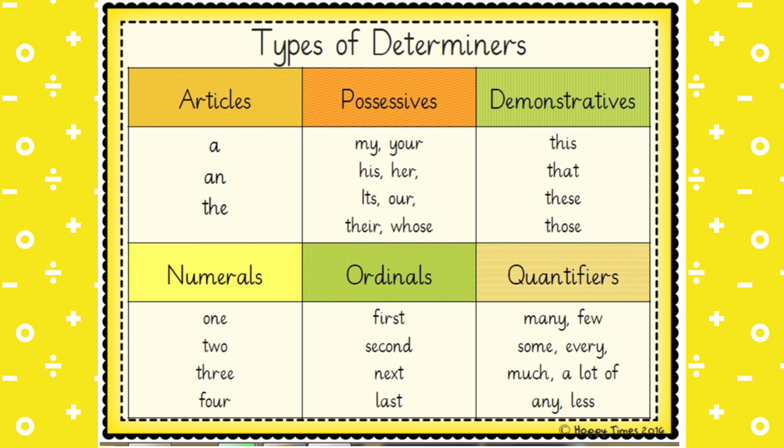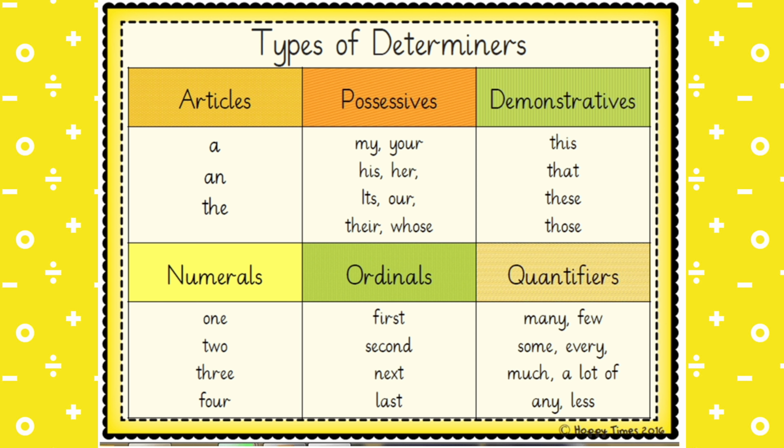Demonstrative determiners. Demonstrative determiners are demonstrative adjectives which point out the noun before which they are used. These show nearness to the speaker. This and that are used before singular nouns. These and those are used before plural nouns. For example, this book is very useful. These books are very heavy.